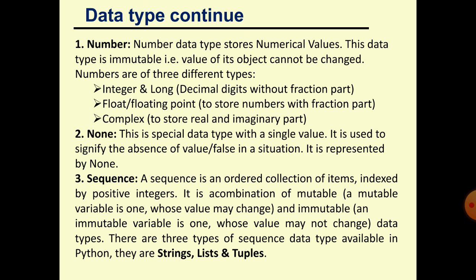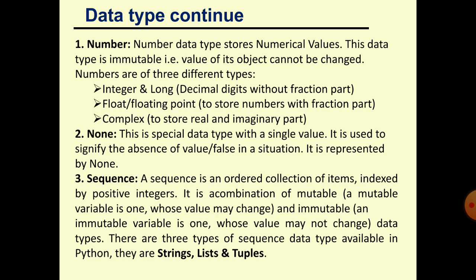Each item has a position: the first item is in place 1, then 2, 3, 4, 5, like that. So a sequence is an ordered collection of items, and the set of items will be known as a sequential value.